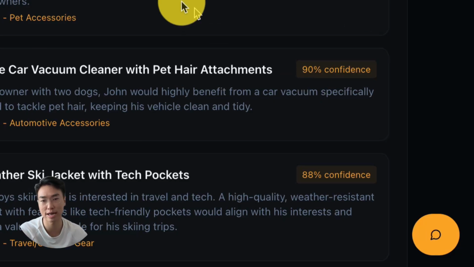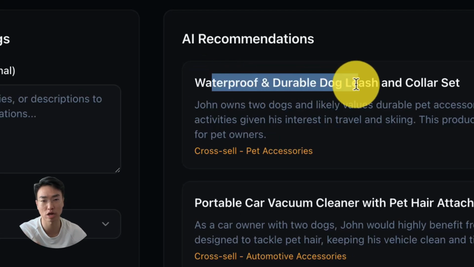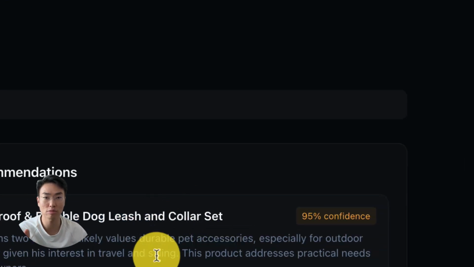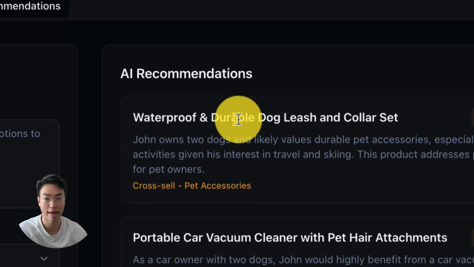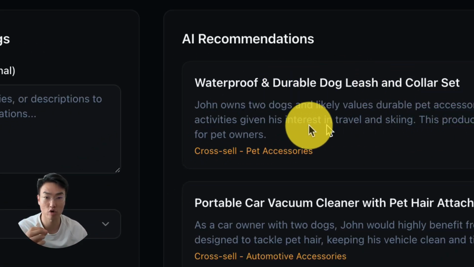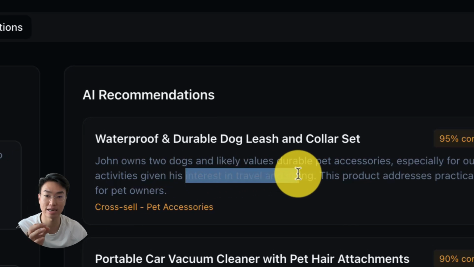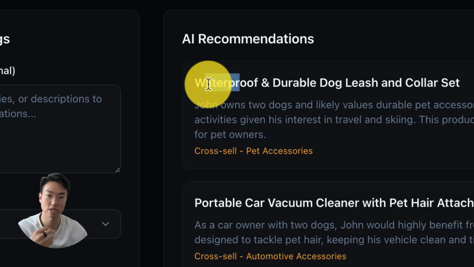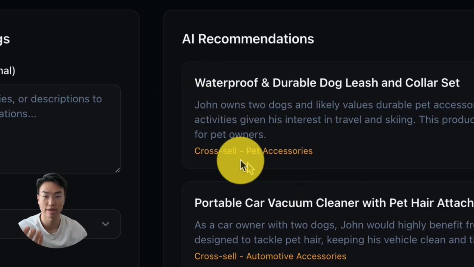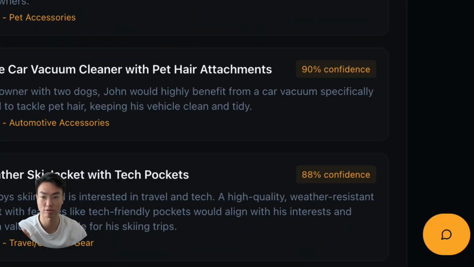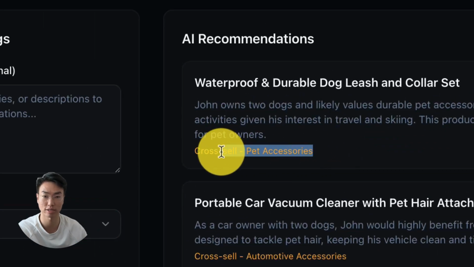Now, one example is this: a waterproof durable dog leash and a collar set. This is very important because normally we don't have a waterproof or durable leash. This is where we want to show his interest in travel and ski and outdoors, want something that is durable and waterproof. Now we just need to market that, okay? It's also really good for cross-selling for pet accessories. So this is where it says cross-sell. It's gonna remind you that you can do cross-sells.